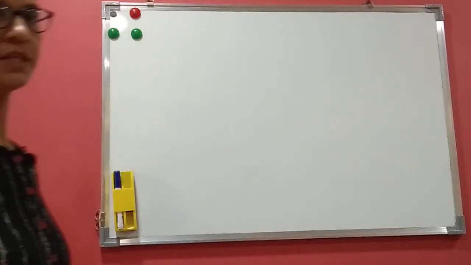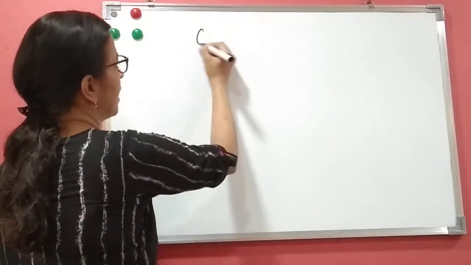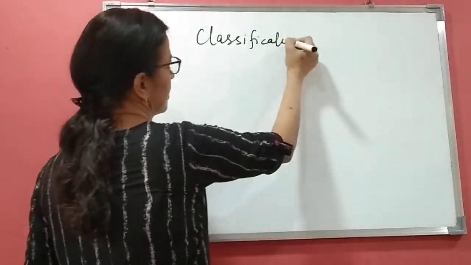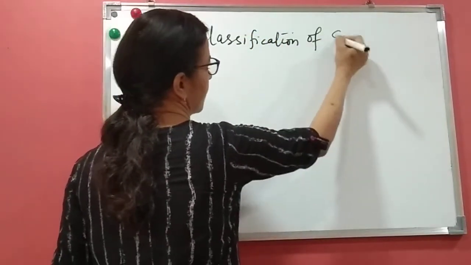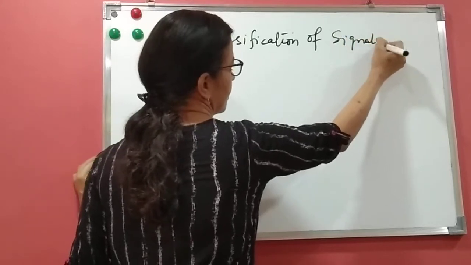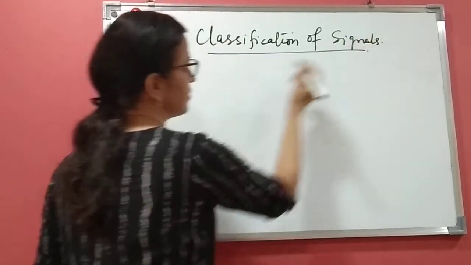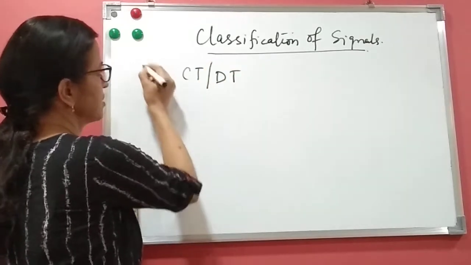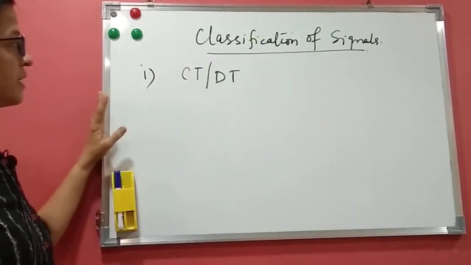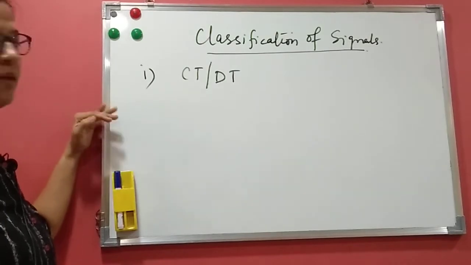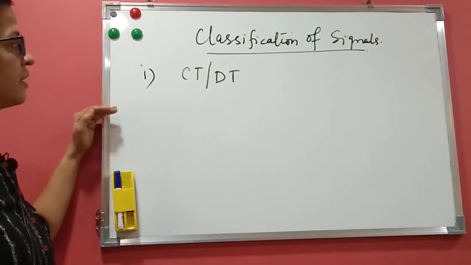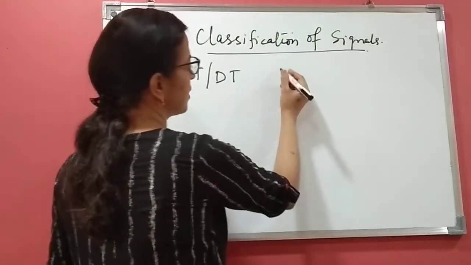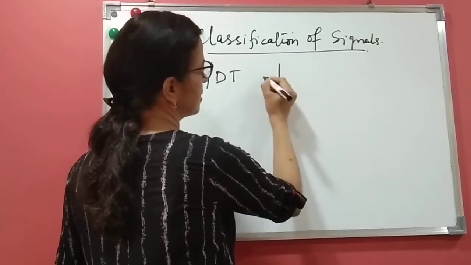So in this lecture we'll see about the classification of signals, and we'll look into only even and odd signals here. Classification of signals. Now, signals are classified in continuous time or discrete time. First classification: the continuous time signal, which is available for all values of time, and discrete, available only at discrete instants of time. The example of continuous time is a sine wave.